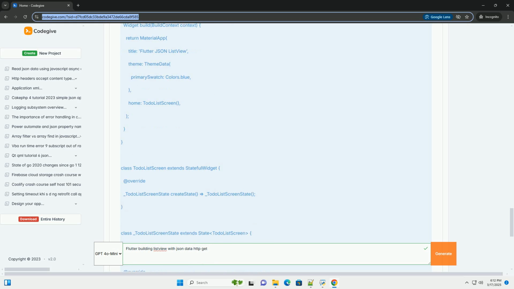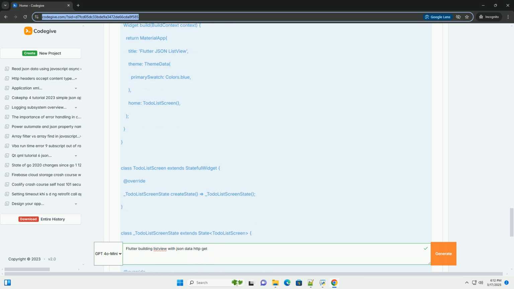snapshot.hasData: the future completed successfully and has data. Build the list view. ListView.builder efficiently builds the list, only creating widgets that are currently visible on the screen. itemCount: the number of items in the list, todos.length. itemBuilder: a function that builds the widget for each item in the list. It takes the context and the index of the item. In this case, it creates a ListTile for each todo object, displaying its title and some other information.